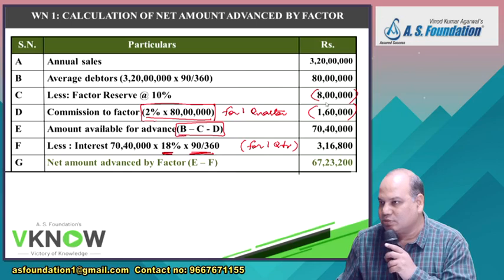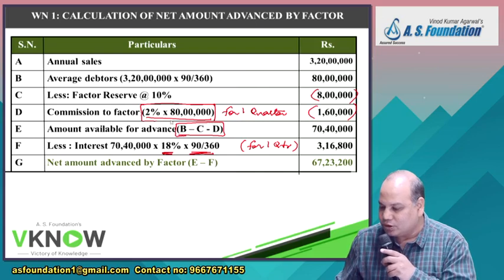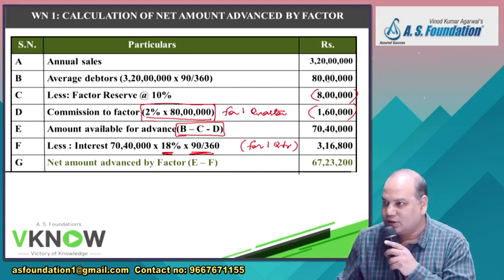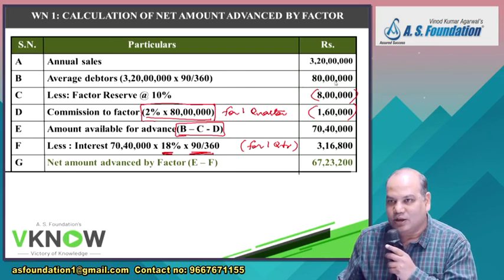Amount of commission will change. Oh, you have raised a different question. That is a good question. Writing this here or this here will not make any difference. Commission is always calculated on sales. Factor will have to take efforts to recover 80 lakh. Is it right? He is going to go to each and every customer and recover the amount.